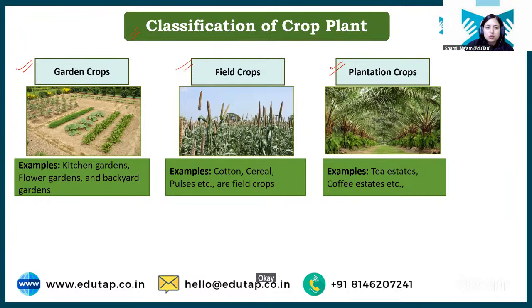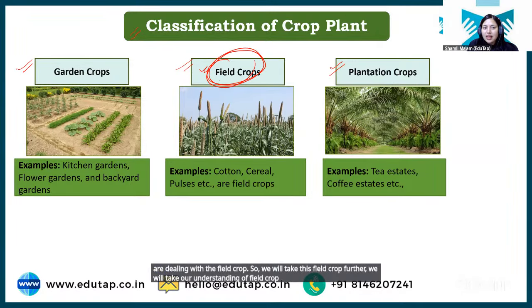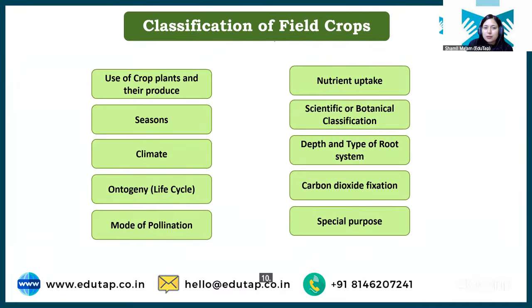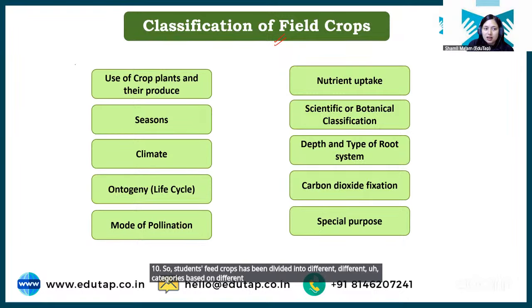Okay. So students, in agronomy, we are dealing with the field crop. So we will take this field crop further. We will take our understanding of field crop further and we will see what are the different types of field crops, on which basis they are classified, and what are the examples. Clear? Chalo. So students, field crops has been divided into different categories based on different criteria, right?